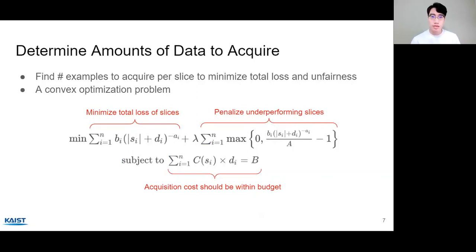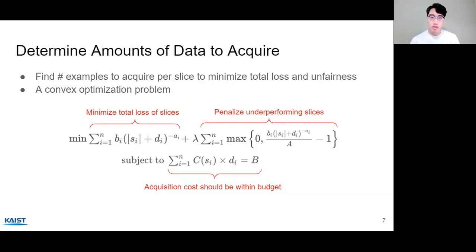So our objective is to determine the number of examples to acquire per slice to minimize total model loss and unfairness. In the formula, the first part minimizes the total loss of slices based on our learning curve-based estimation. And the second term penalizes underperforming slices. If a slice has a higher loss than average, we give some penalty to acquire more data on that slice. Since minimizing loss and unfairness are not always aligned, we introduce a lambda term to balance between minimizing each of them. And this is subject to the total acquisition cost being within some budget B.